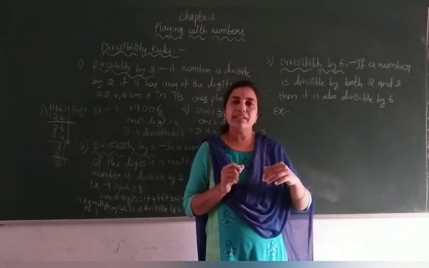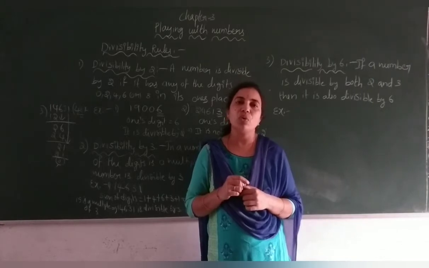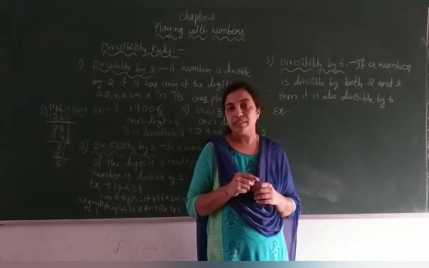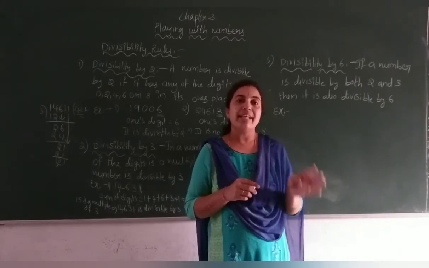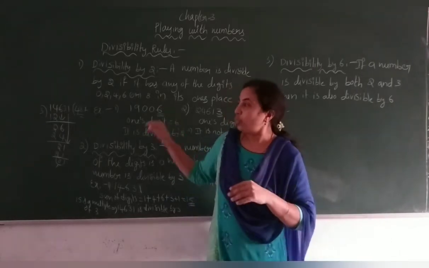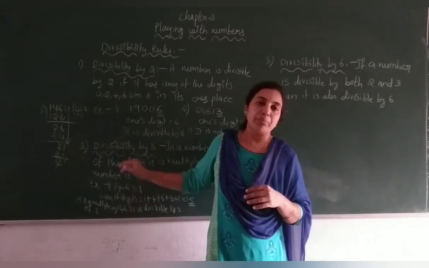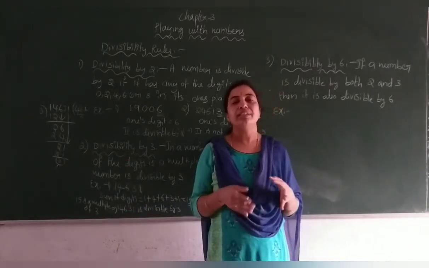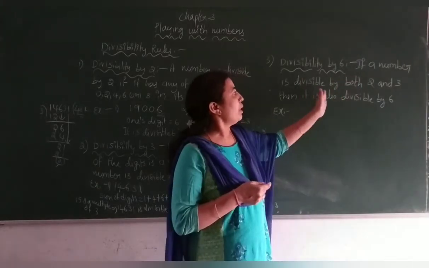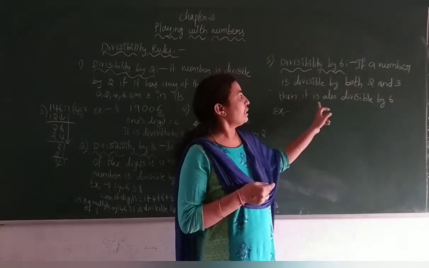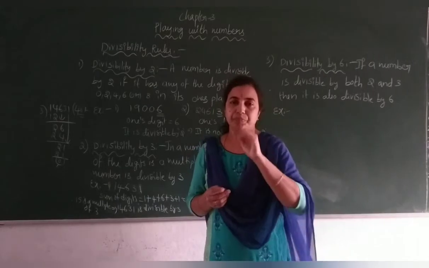How would you know a number is divisible by 6? That number must be divisible by 2 as well as 3. If it is divisible by both these numbers, then we can say the number is divisible by 6. If a number is divisible by both 2 and 3, then it is also divisible by 6.